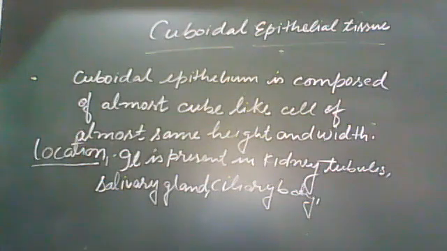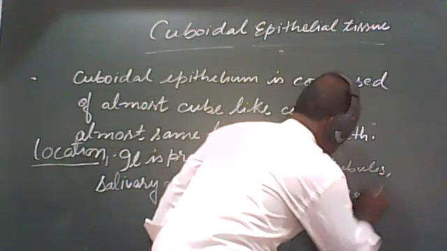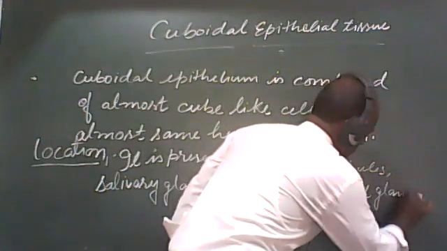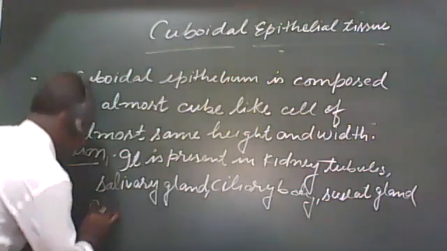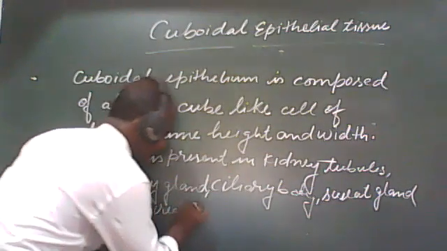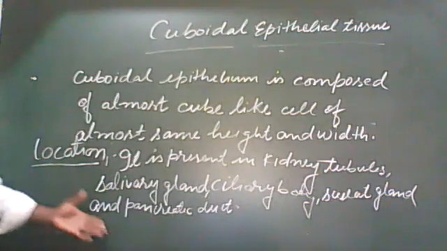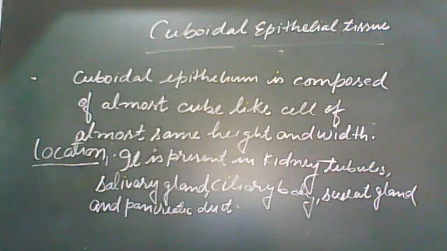Along with this, it is also present in the sweat gland and pancreatic duct. Let us see, I have mentioned that these cuboidal epithelial tissues are present in kidney tubules, salivary glands, ciliary body, sweat glands, pancreatic duct, and there are many more places where these are present.